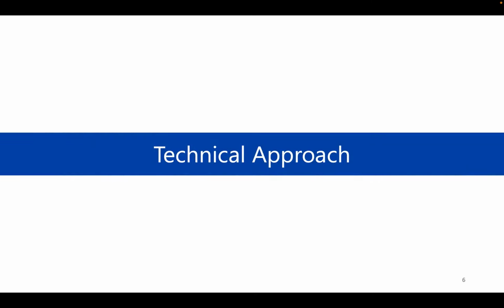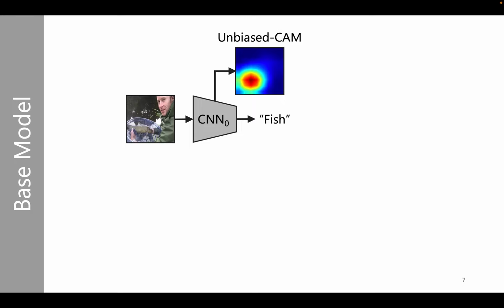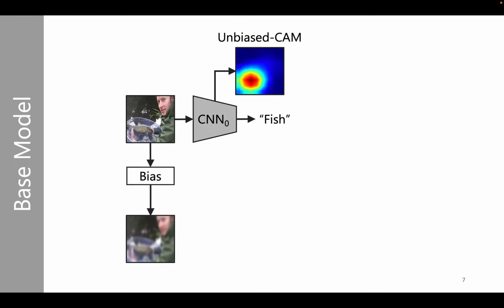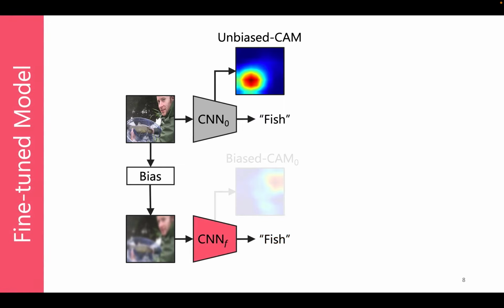Now let me show how our technical approach works. A CNN model trained with clean images can produce more meaningful saliency maps, or so-called unbiased CAMs. However, when querying with blurred images, this model not only has the chance to predict wrongly, but also generates deviated saliency maps, or biased CAMs, that highlight irrelevant pixels. One naive solution is fine-tuning the model on blurred images as augmented data. Although calibrating the prediction, this still suffers from producing deviated saliency maps, since the training process is not aware of explanation.